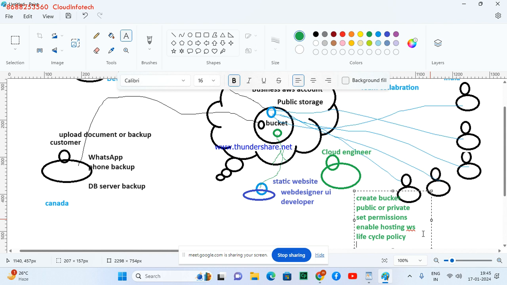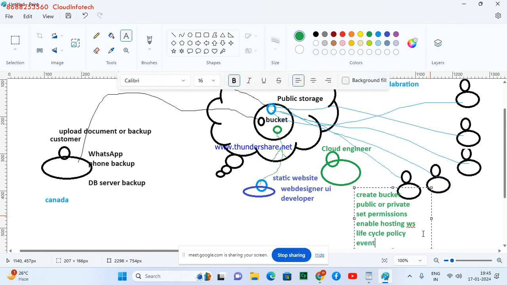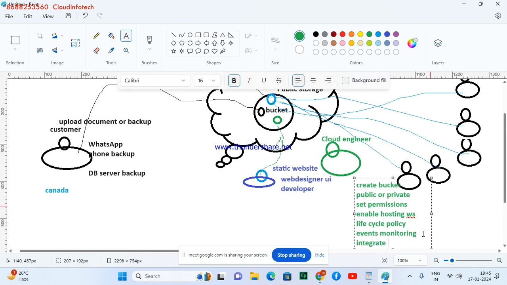These are the responsibilities of the cloud engineer: creating buckets, public or private, set permissions, enable website hosting, lifecycle policy, or you can say a kind of events, monitoring, integrate with Lambda. So we have multiple options here, and all this maintenance is managed by the cloud engineer. These are the things managed by the cloud engineer.